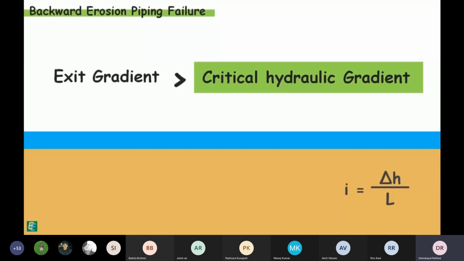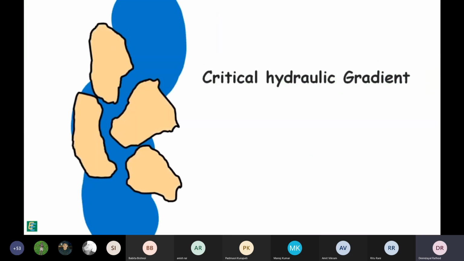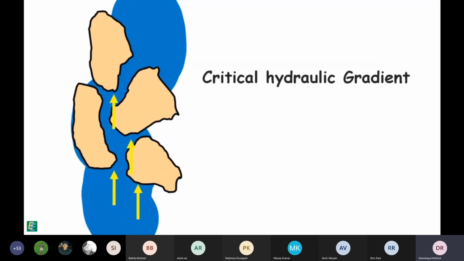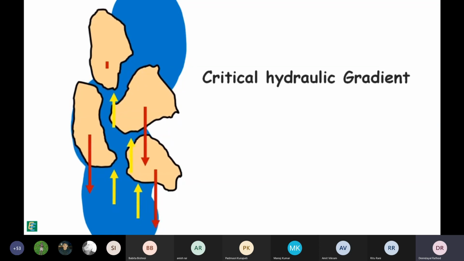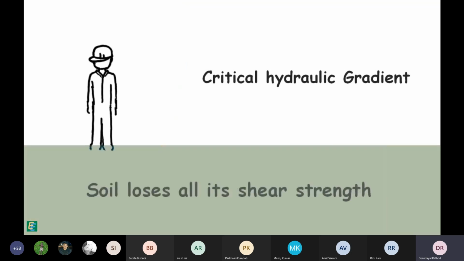Critical hydraulic gradient is the hydraulic gradient with which, when water flows in the soil in the upward direction, the seepage force or drag exerted by water on soil particles, which pushes them up, completely balances the weight of these particles, and they seem to be suspended in the water. Soil in such a state does not behave like a soil anymore, but behaves like a viscous liquid. Soil loses all its shear strength and is no longer able to support any load.